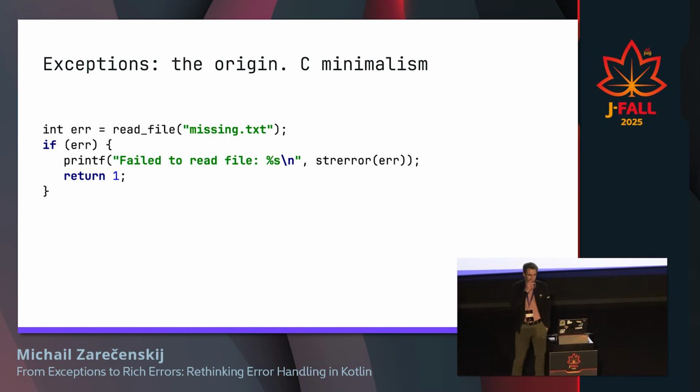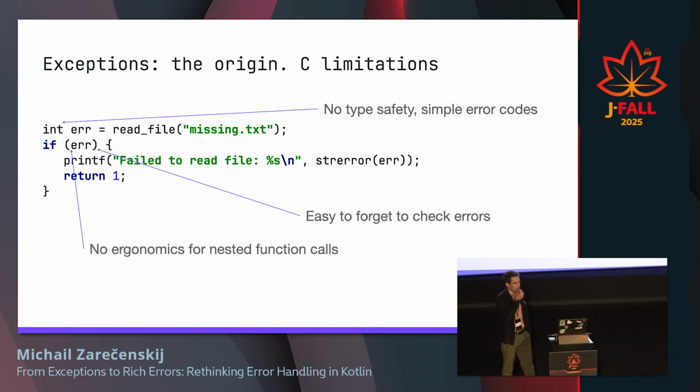It's the thing that predates exceptions, and why exceptions actually appeared in the Java language in the first place. And in C, the situation is very simple. We use error codes, we use some global variables, we use signals like null or ferror or something else. And the thing is, while it's very simple and works everywhere, you actually don't have any type safety.